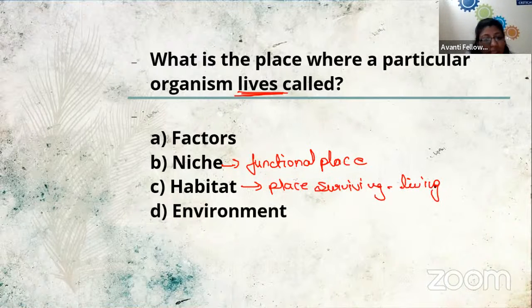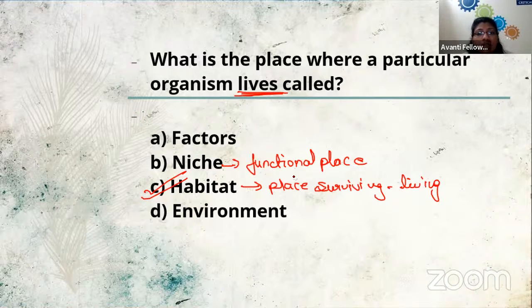So we cannot say that if we are daily going to office or school, that is our habitat. No, there we are going only to perform our function, right? So the habitat is the only place where the person lives. That can be your home, or now you are staying in a dormitory. So the dormitory is your habitat now.